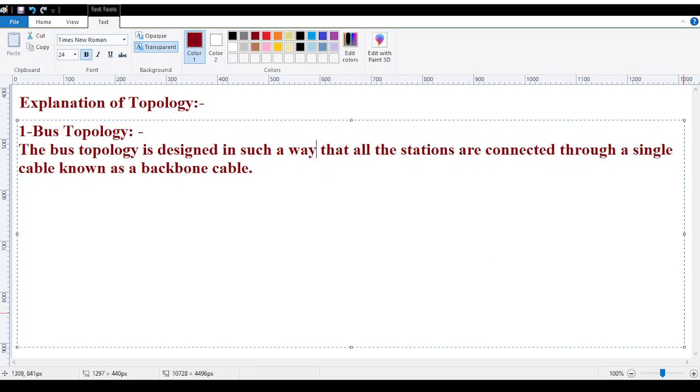Now over here, the bus topology is designed in such a way that all the stations are connected through a single cable.